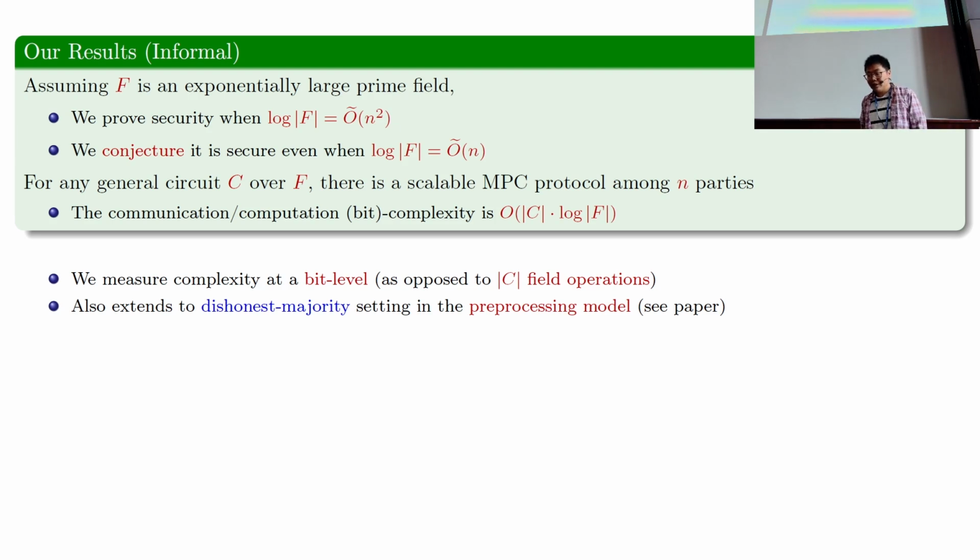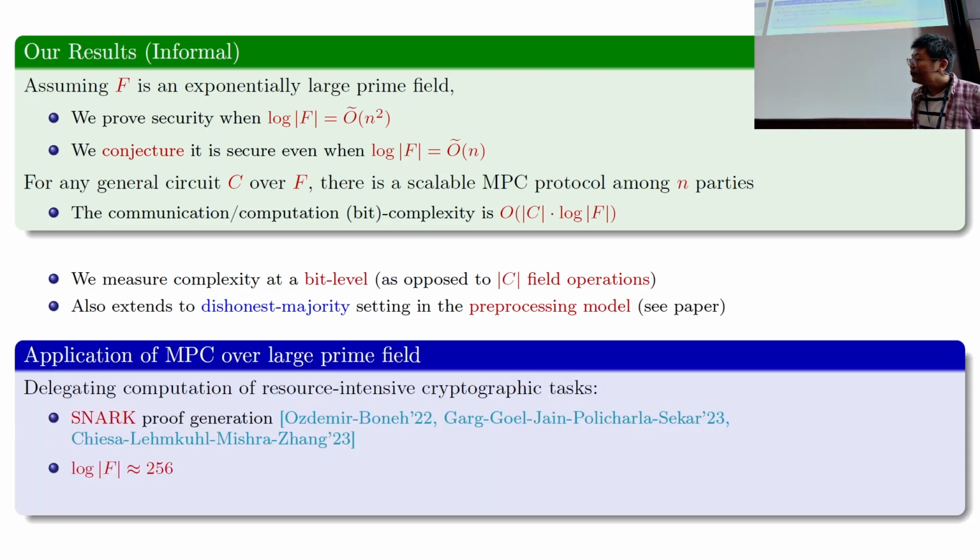So you might wonder whether this is only of theoretical interest, or are there real-world application scenarios where this is relevant. In fact, if you consider any MPC protocol for computing cryptographic tasks, such as the proof generation of a SNARK proof, it turns out that for all these protocols, the arithmetic circuits that you want to evaluate are naturally over an exponentially large field, where log F is, let's say, the security parameter.